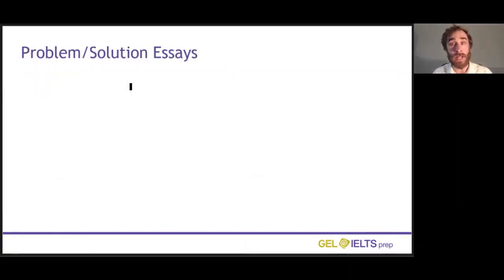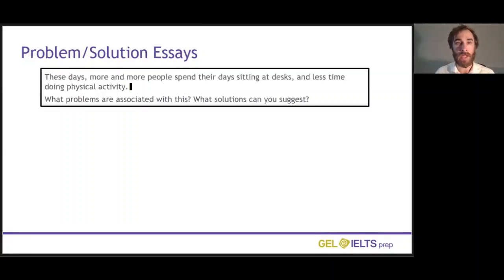So now I'd like to look at a different question type. This is problem and solution essays. This is the type of question where you will be shown a problem and you need to identify the causes or maybe the consequences of it, and you need to propose a solution. So let's read our example question. These days, more and more people spend their days sitting at desks and less time doing physical activity. What problems are associated with this, and what solutions can you suggest?